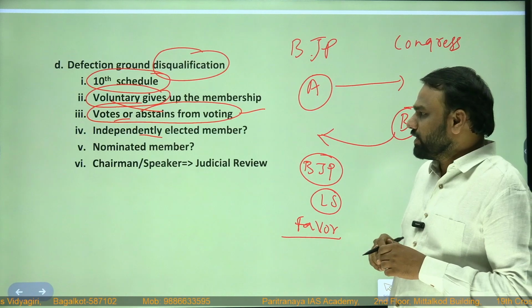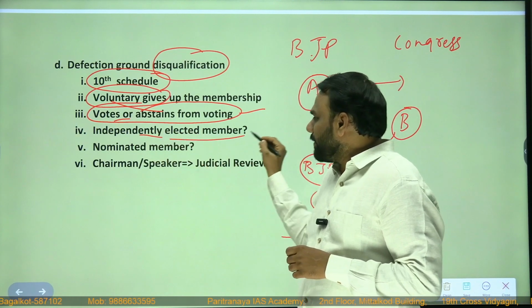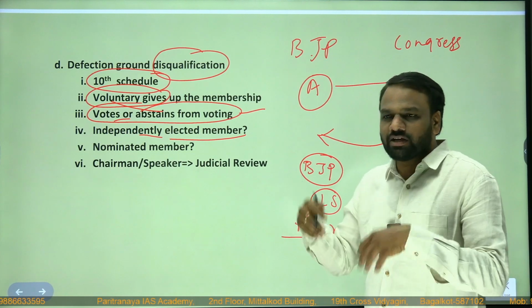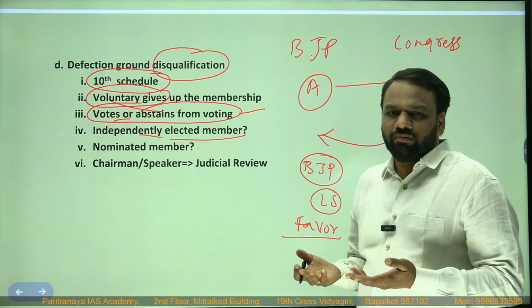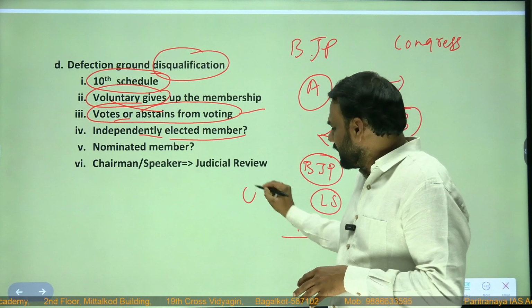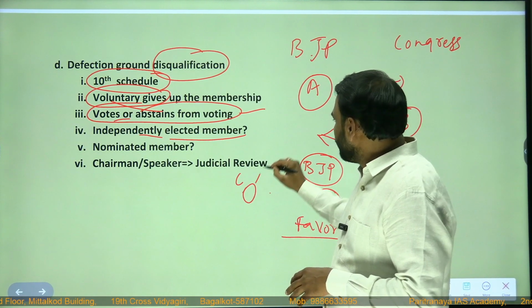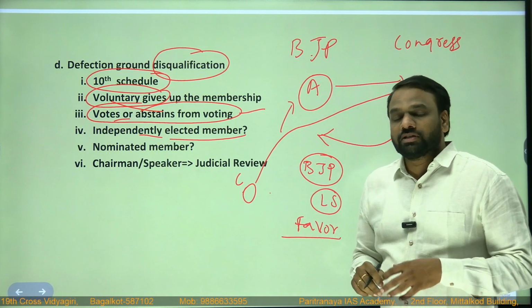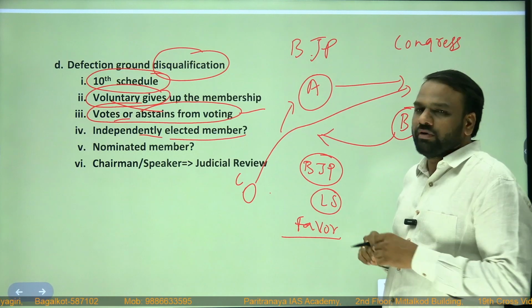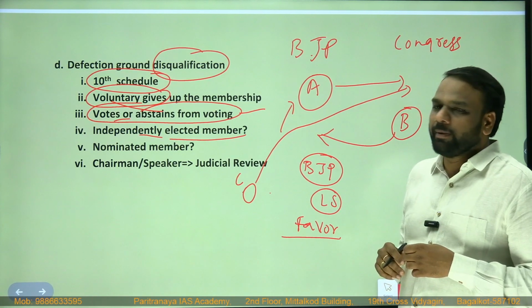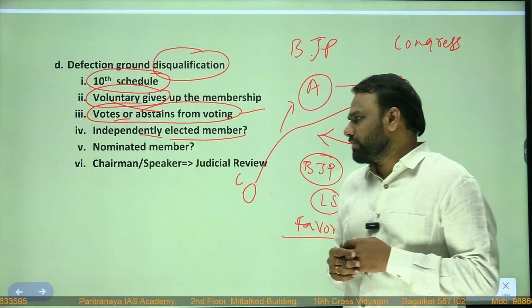Okay, defection. If an independently elected member joins a political party, let us assume a person who has won on his own, he does not belong to any of the political parties, either BJP or Congress. But later on, that person, let us assume person C, if he joins either Congress or BJP, can he be subjected to defection? Yes, he can be subjected to defection law. Even an independent person, if he joins any political party, will be subjected to defection.